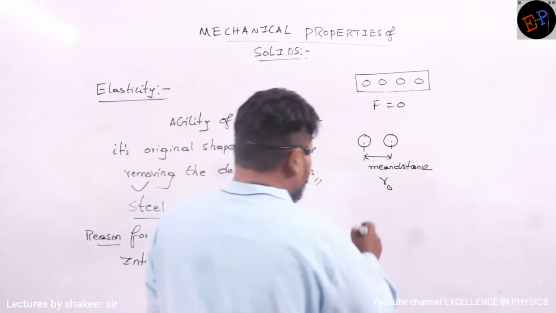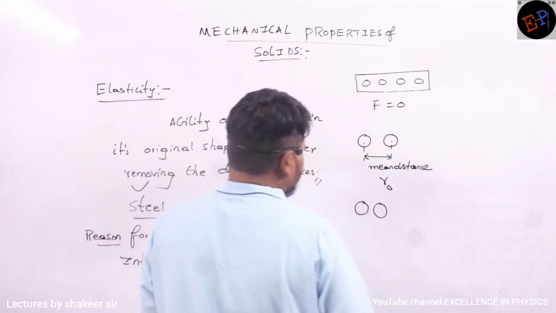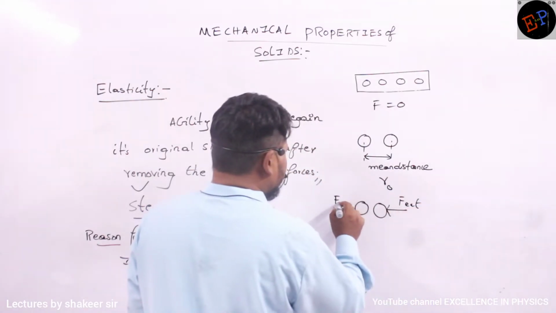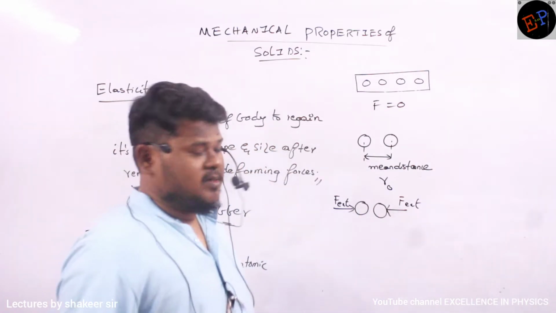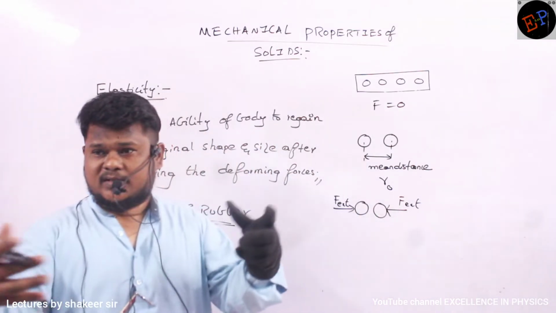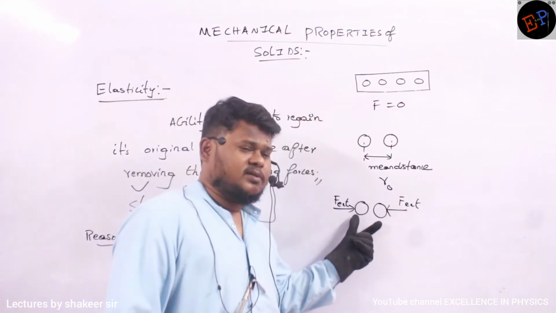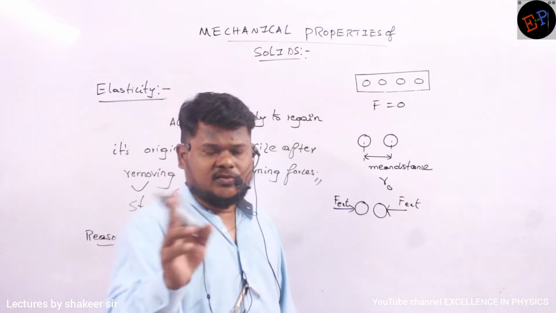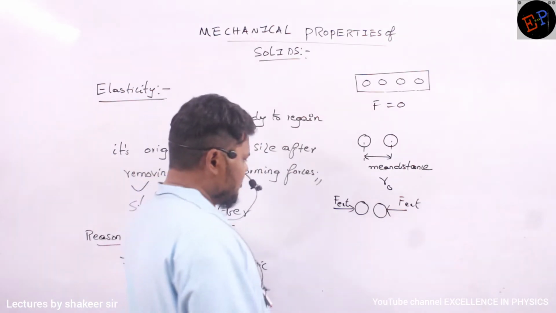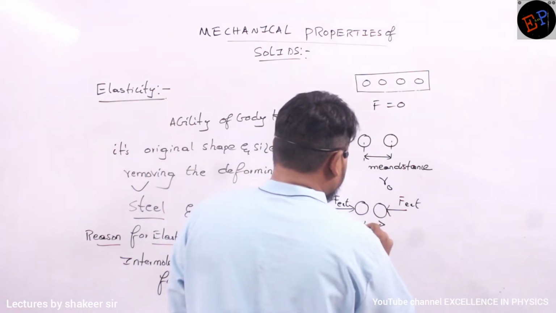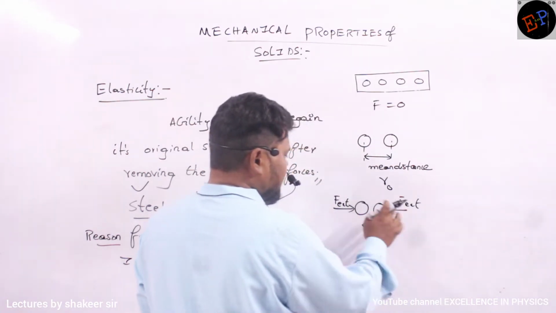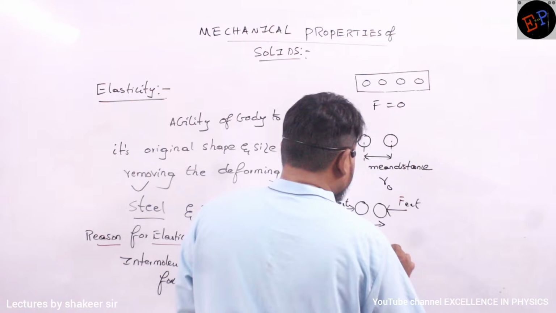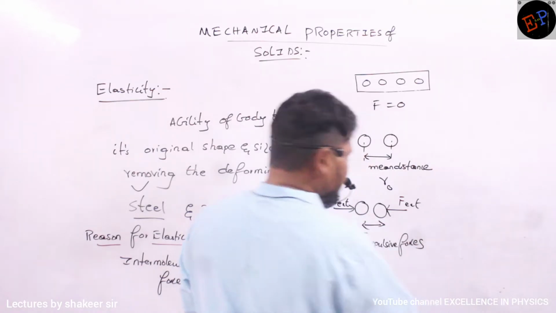Okay, ma? Now what I do is, on these two molecules, I will apply compressing forces. These are the external forces which I am making to act on these atoms or molecules. So what is the direction of these external forces? They are compressing, no? Okay, ma? And these molecules, they don't want to change their mean distance. They want to be present at their mean distance only. So what they do is, they develop some repulsive forces. Okay, ma? So that these external forces, they are opposed. Okay, ma? So what these molecules will do? They will develop repulsive forces. Are you able to understand?